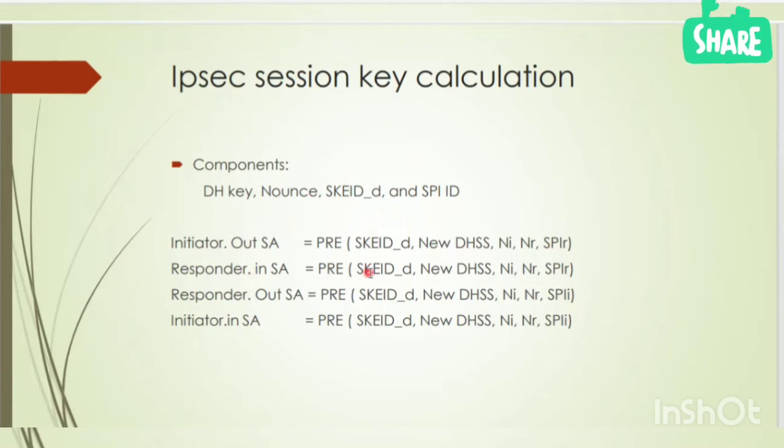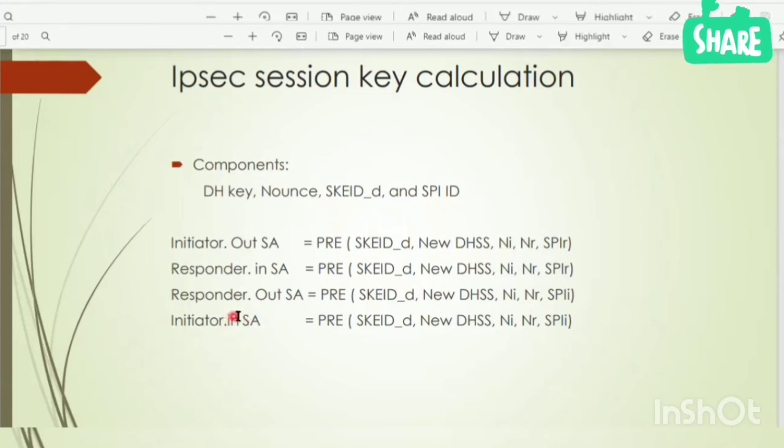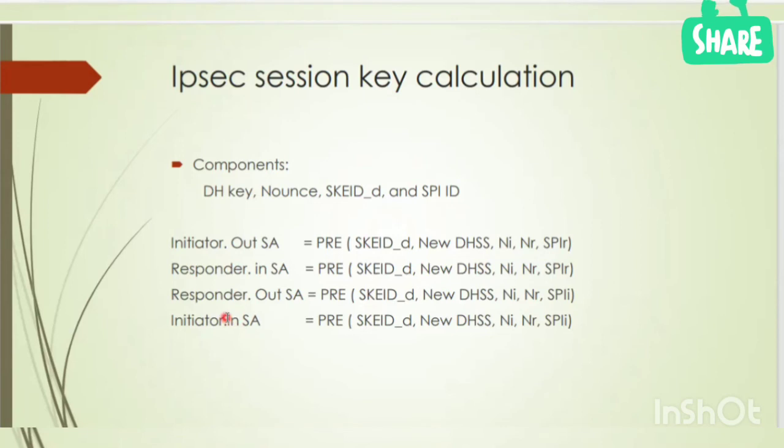Now it will decrypt the data using this key, which has the components derived key, new DH secret, initiator nonce, responder nonce, and SPI ID of responder because he is the receiver. I am the receiver, so I will decide which key should be used. So initiator in, he will decide because he is the receiver. So he is the one who has to decide which key.